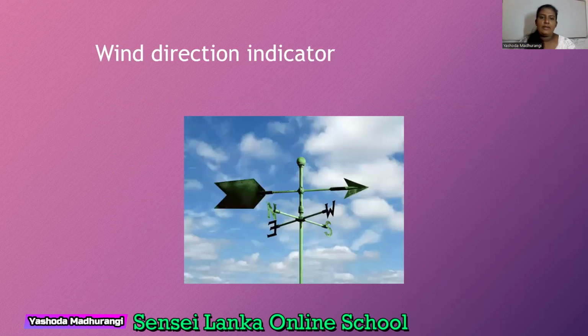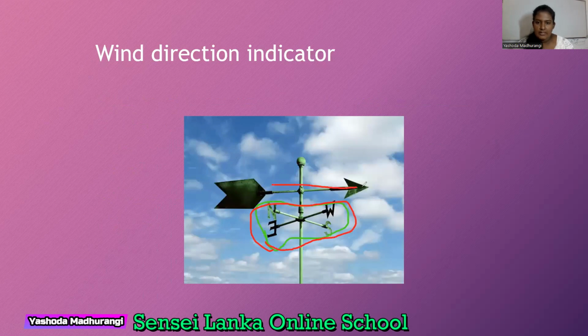Wind direction indicator. What is wind direction indicator? Can you see it in the picture? Can you see the arrowhead? And then some letters are there. North, south, east and west. Can you see the letters here? These letters are showing the direction.